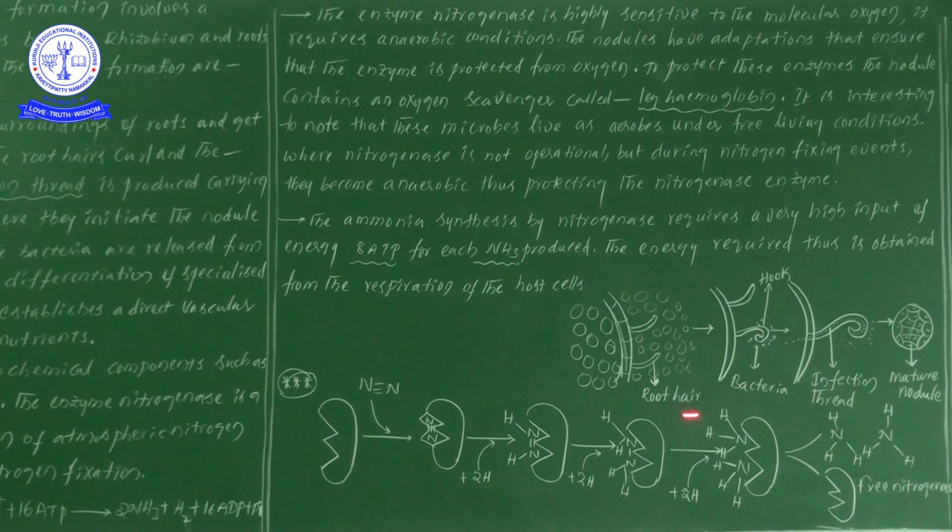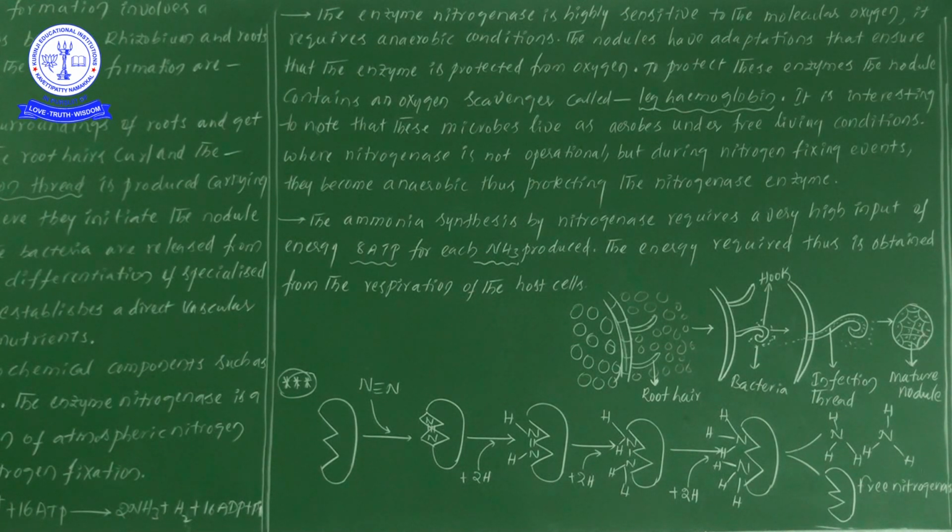So this is the final rough information of the diagrammatical explanation: how nodule formation takes place. Later, from the reaction point of view, one molecule of atmospheric nitrogen, with 2 molecules of ATP, gets converted into 2 molecules of NH3.